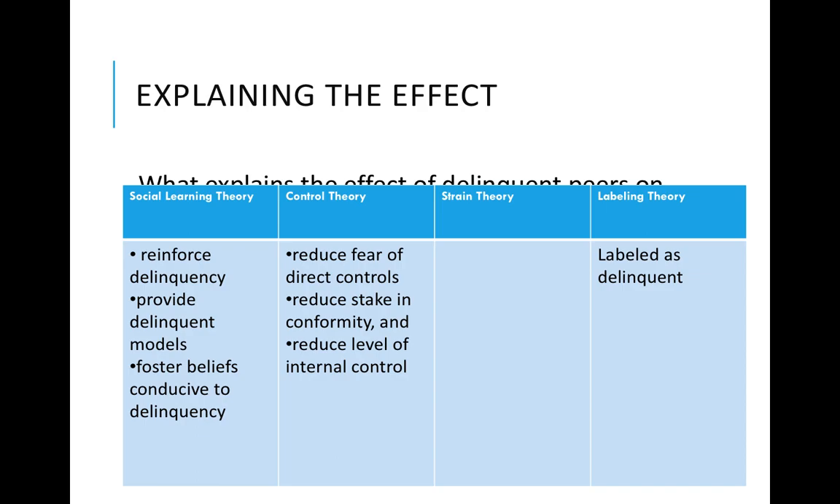So, what effect do delinquent peers have on delinquency? In terms of social learning theory, they reinforce and provide delinquent role models. They reduce fears of direct controls and reduce stake in conformity. And as far as labeling theory goes, they're much more likely to be labeled as delinquent.